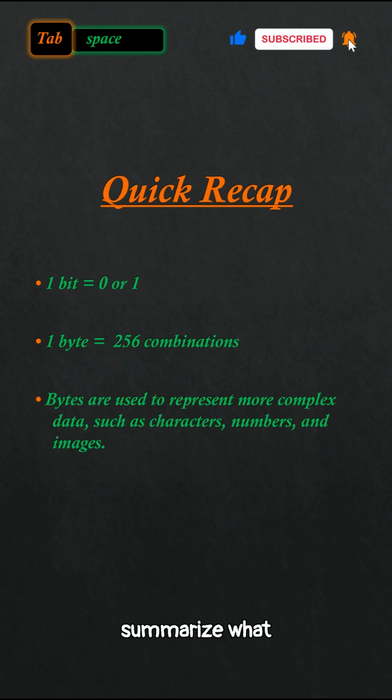Let's quickly summarize what we have learned so far. A bit is the smallest unit of data, which can be 0 or 1. A byte consists of 8 bits and it can represent 256 different values. Bytes are the building blocks for more complex data like characters, numbers, and even images.